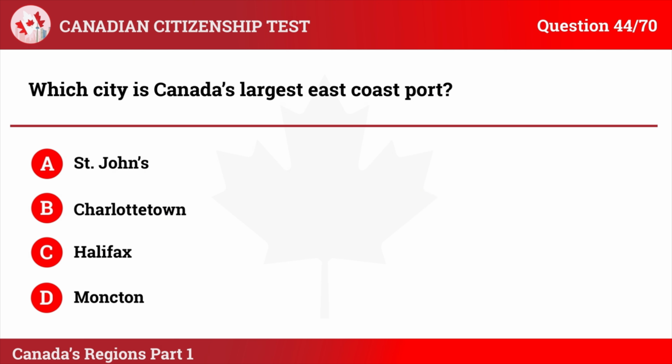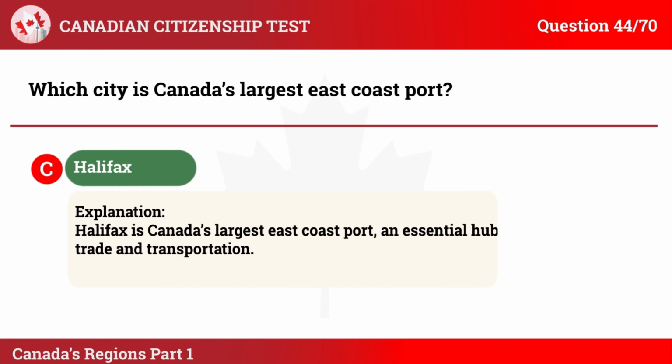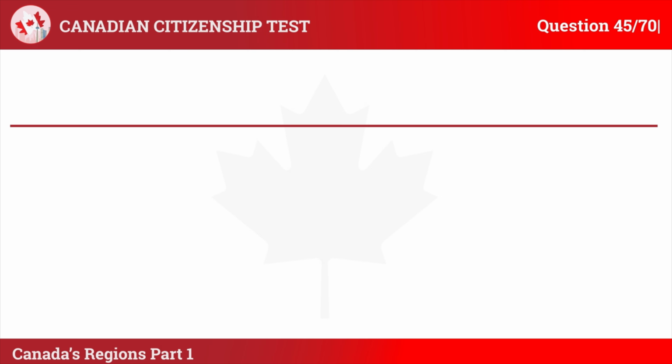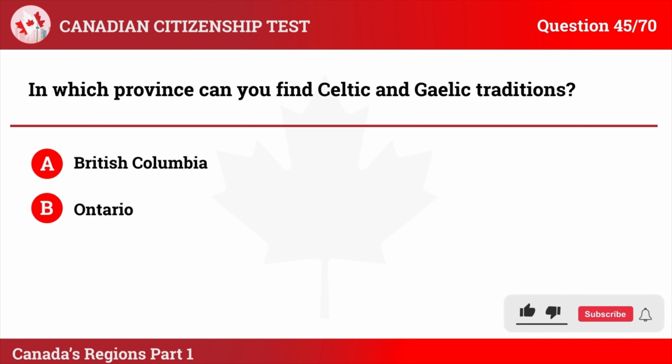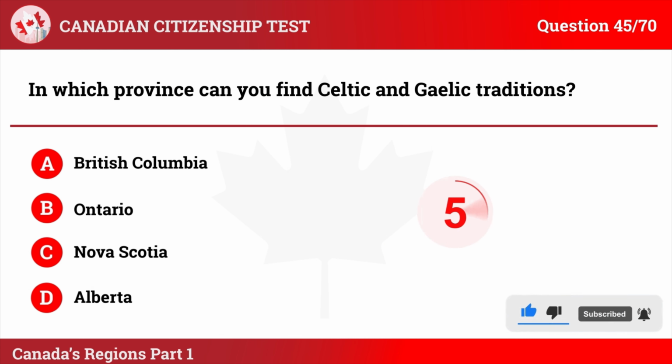The correct answer is C. Halifax. Explanation: Halifax is Canada's largest East Coast port, an essential hub for trade and transportation. Question 45. In which province can you find Celtic and Gaelic traditions? A. British Columbia. B. Ontario. C. Nova Scotia. D. Alberta.